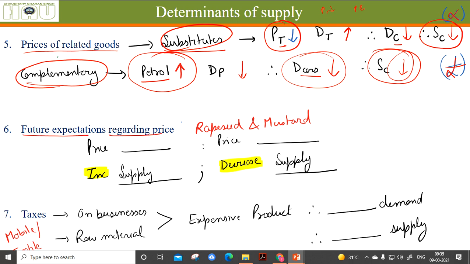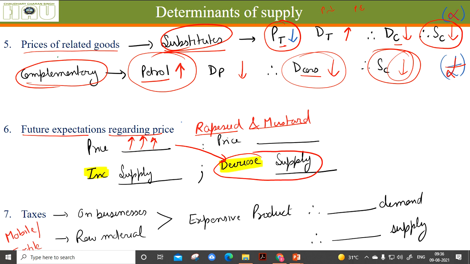Future expectations regarding prices. Take rapeseed and mustard, for the case. If I am expecting the price of rapeseed and mustard is going to increase in the future, what is going to happen? I am going to decrease the supply. I am not going to sell mustard, and like me, most of the people are not going to sell rapeseed and mustard if they have the information that in future the prices of mustard might increase. So the current supply of mustard in the market is definitely going to reduce.